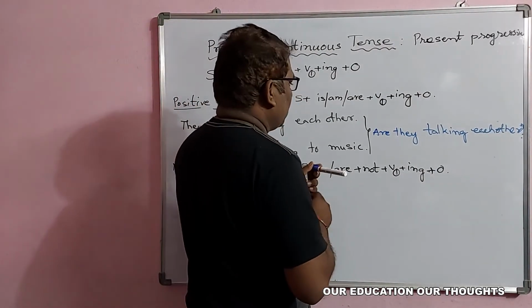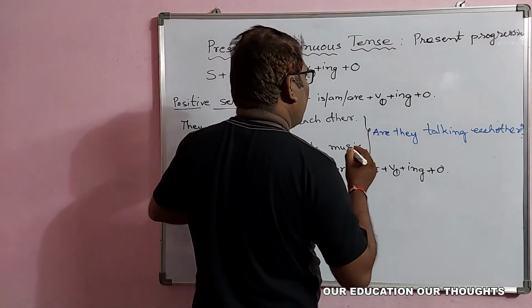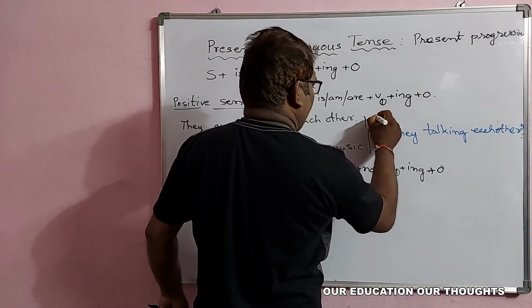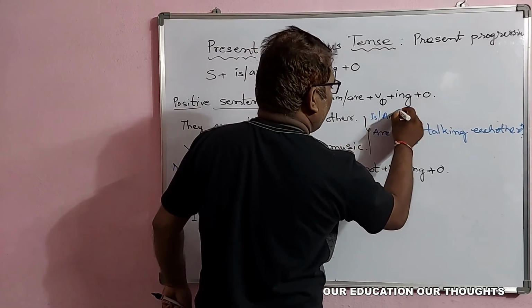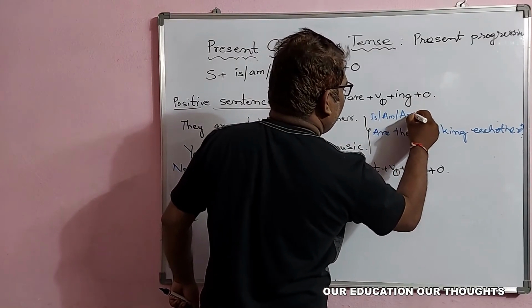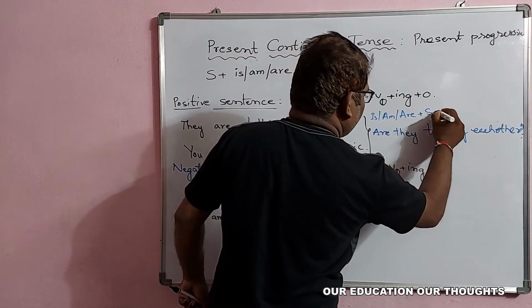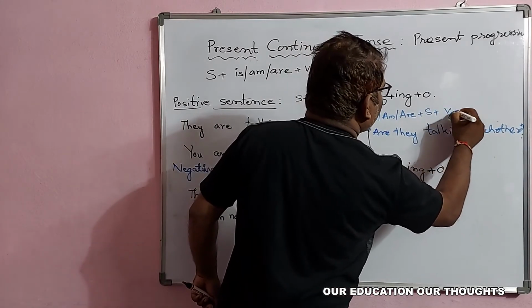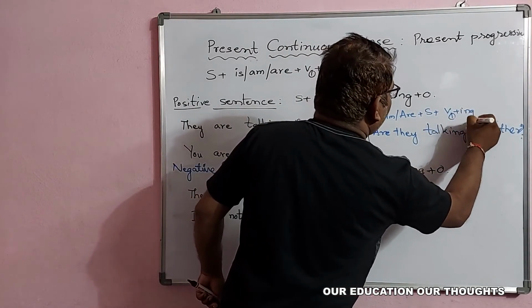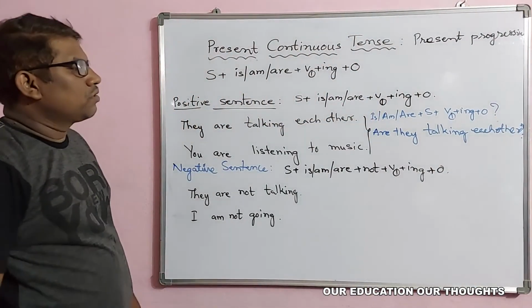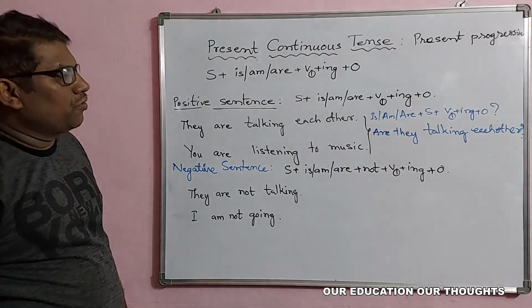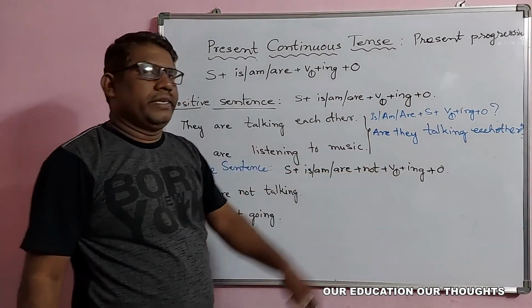Now let us see the structure. Is comes there, or am comes there, or are comes there, plus the subject, again V1 plus ing form, and the object might be there, and a question mark. So like that we can frame the question in the positive sentence.